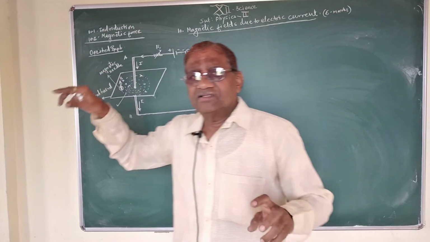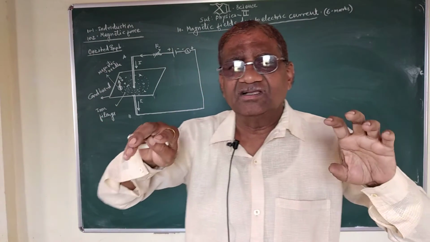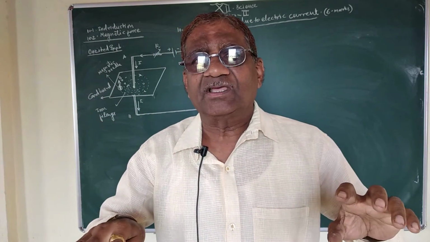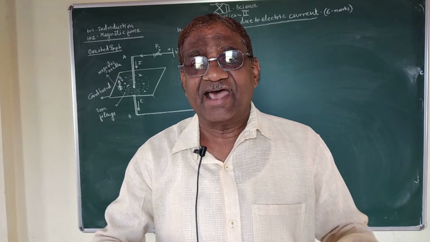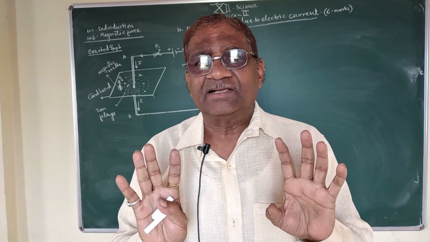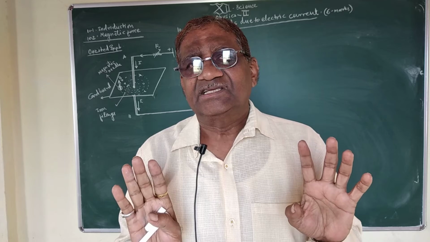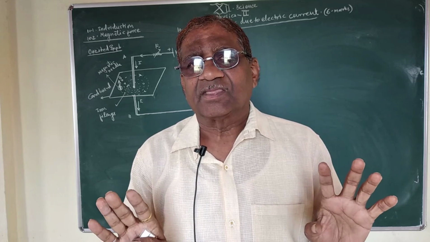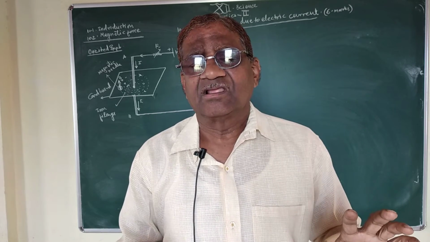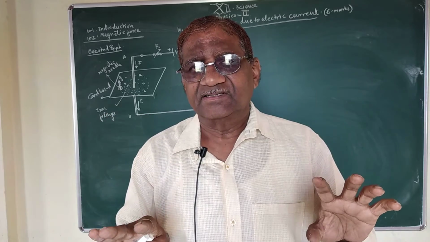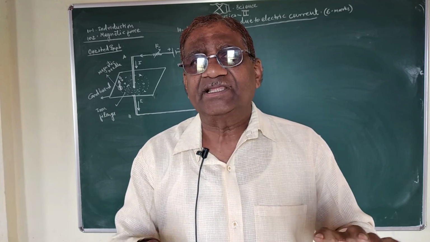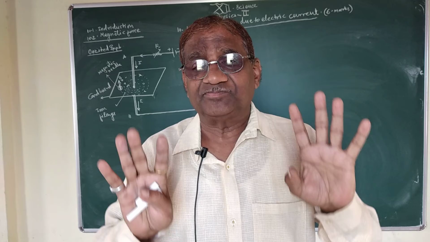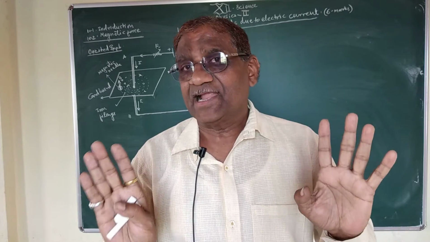You sprinkle these iron filings on the cardboard in a random manner. This is the position of iron filings on the cardboard in a random manner before passing electric current.